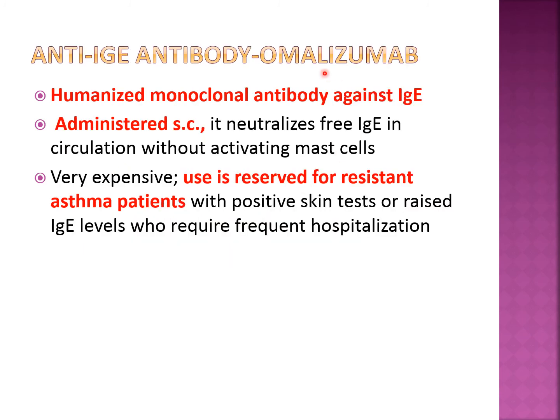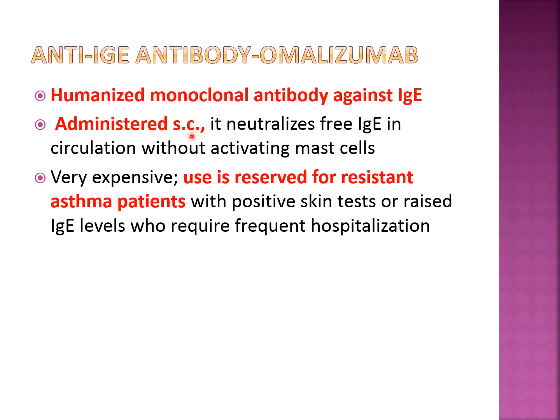And coming to the last drug from this category of drugs used in asthma is omalizumab. It is an anti-IgE antibody. Okay, this E is actually a small one. So we know it neutralizes the IgE antibody. So it is a humanized monoclonal antibody. I have told you, whenever there is a last 'mab', it indicates monoclonal antibody, and it is neutralizing our human antibody, that is IgE. How is it administered? Subcutaneously.